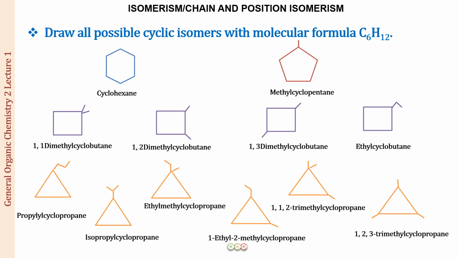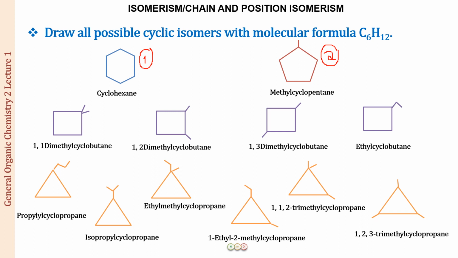And along with this, you can also make the isomers for the alkene C6H12. So there are going to be so many isomers possible. Now, that is something that we will be discussing in the next lecture. But now what I want you to look at is that if this is my structure number 1, this is my structure number 2, what are these? Are these chain isomers or are these position isomers?